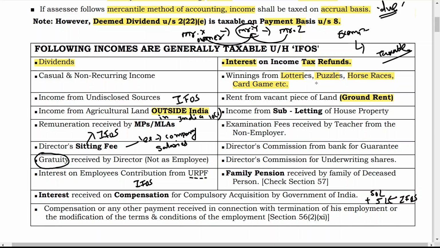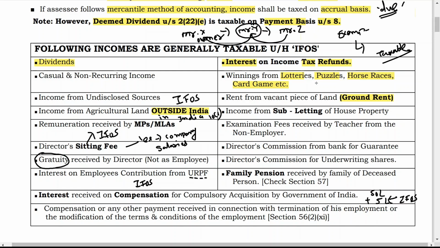For Mr. Y, it is subletting. So whatever income Mr. Y is getting in the form of rent is taxable under the head income from other sources. Because for Mr. X it is income from house property, but for Mr. Y it is income from other sources.